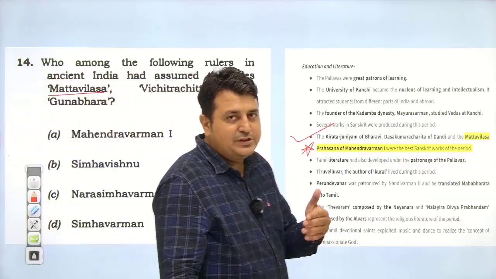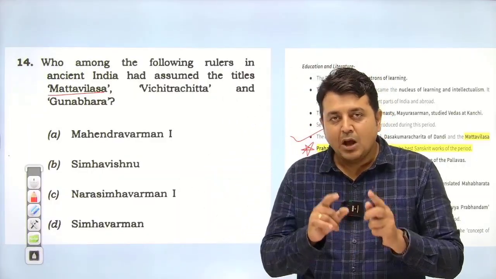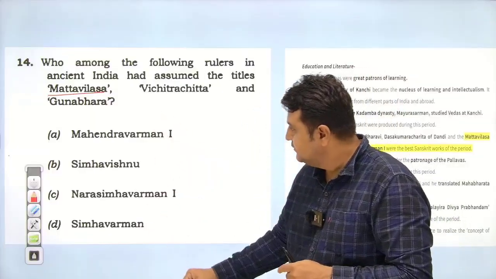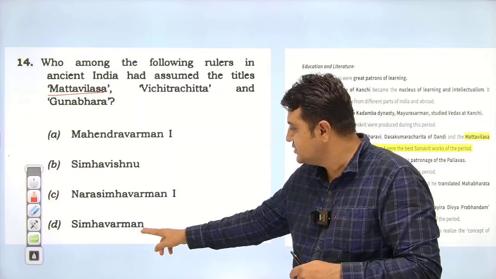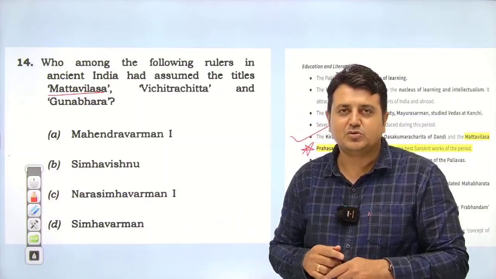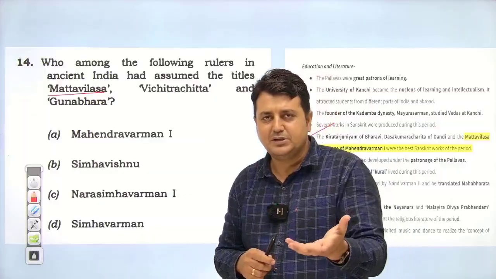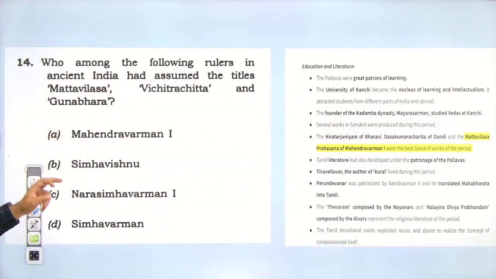a day before the examination, when I shared the video with you, at that time I told you about odd one out. Yes, odd one out. So out of these, Mahendra Varman, Simha Vishnu, Narasimha Varman I and Simha Varman, which one do you see as the most popular? It is Mahendra Varman. So you can predict that. Yes everyone, we had also discussed this question in class.